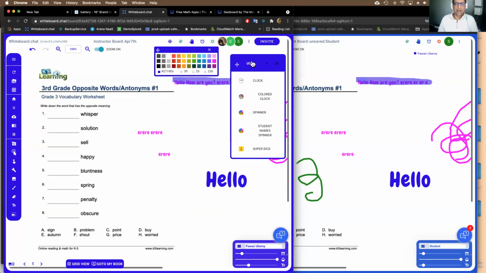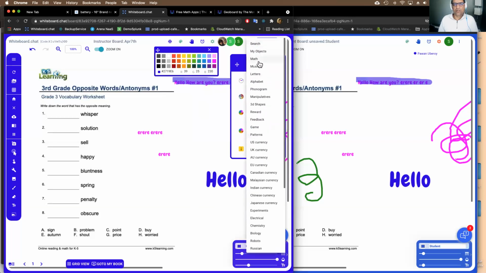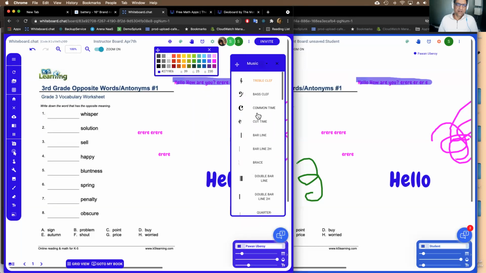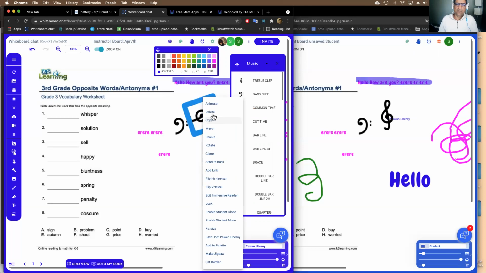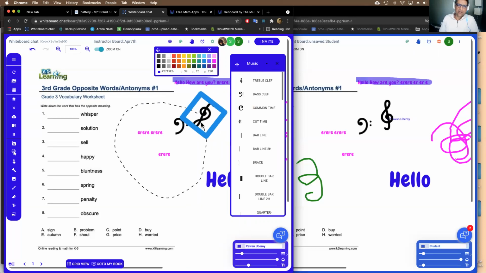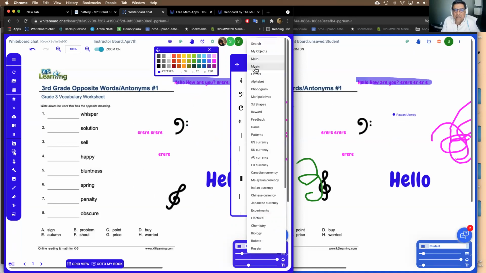Right, and then there are tons and tons of active and passive manipulators. I showed you some of them. There are music symbols that you can use. Any of these objects that I'm putting on the screen can be animated as well. So just for fun, you can animate them and move them. You can even cut and paste external images and manipulate and animate them.